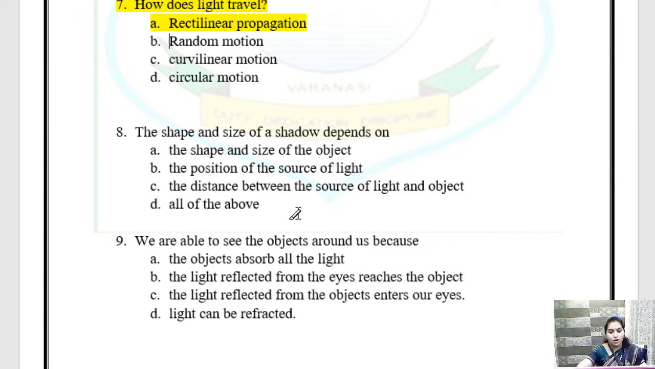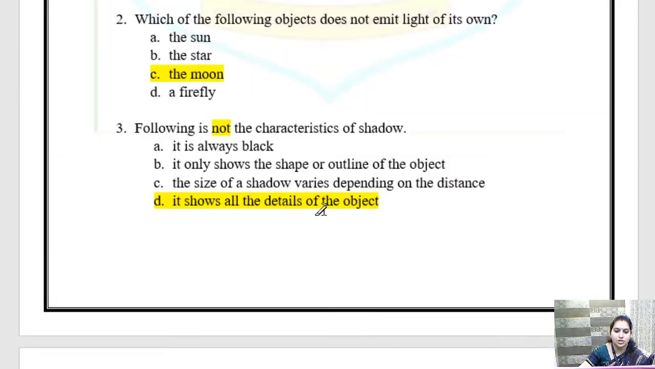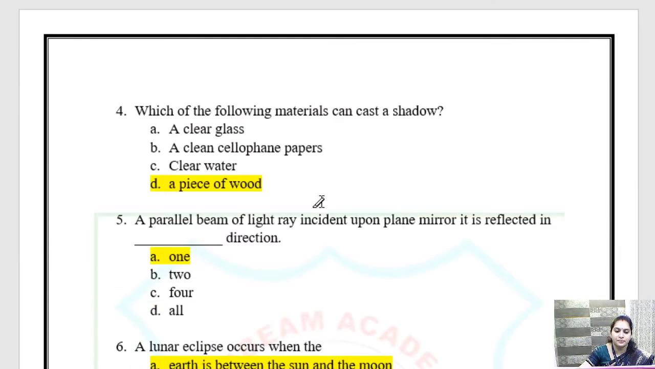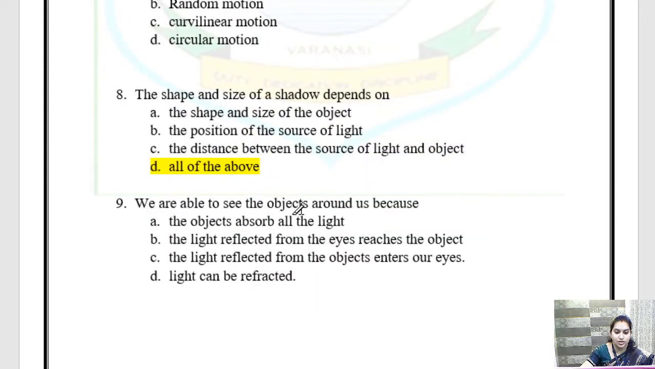So what is the option? Option is all of the above. So all of the above is the correct option. Okay. So can we move ahead? So these questions are clear, beta. Don't worry, I'll send you this PDF. You can again practice it. Practice these questions. Okay.